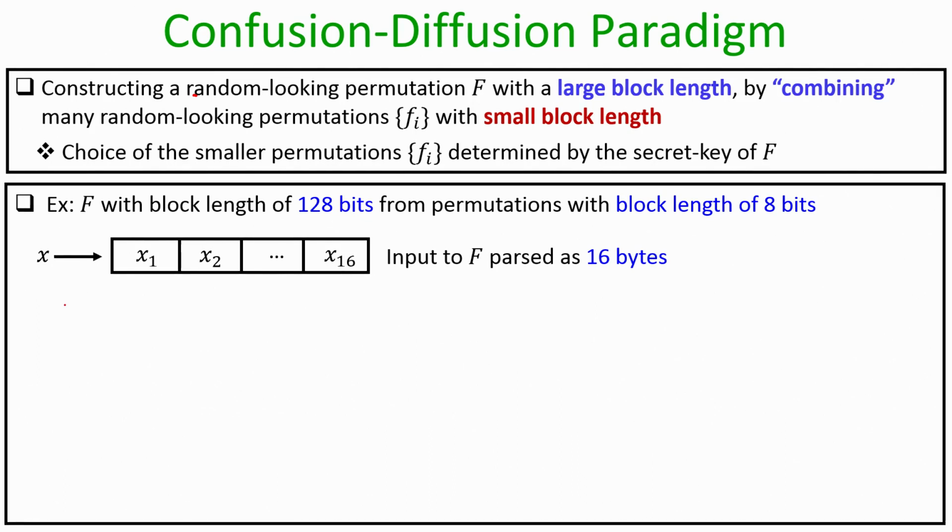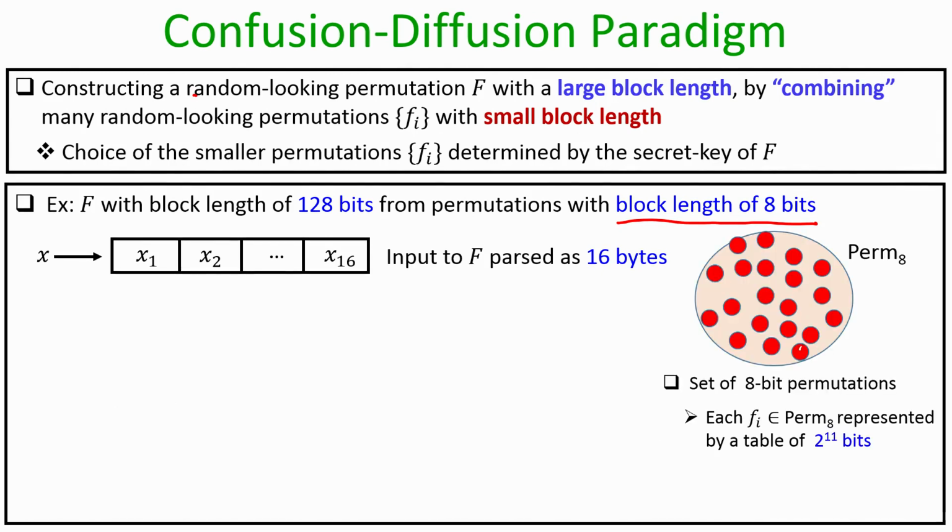We pass the input x for the function F as a sequence of 16 bytes, which I denote as x1, x2, up to x16. The reason I am splitting it into bytes is that we have at our disposal several permutations mapping 8 bits to 8 bits. That is why the input x for the keyed permutation big F is divided into bytes.